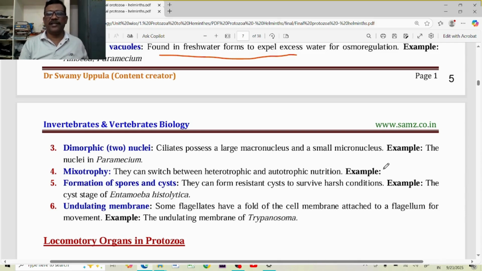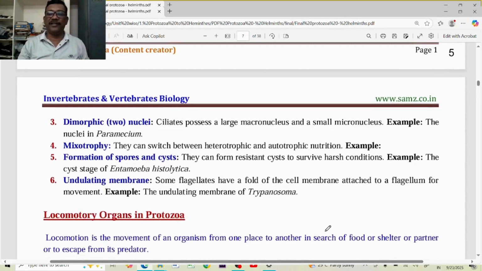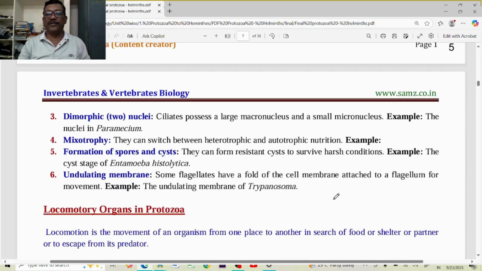Formation of spores and cysts: we mainly find them in parasites, especially in Entamoeba histolytica. They can prepare cysts and spores during harsh environmental conditions. Undulating membrane: for example, in Trypanosoma gambiense we can find this undulating membrane, which is flexible and provides flexible movement to the organism.